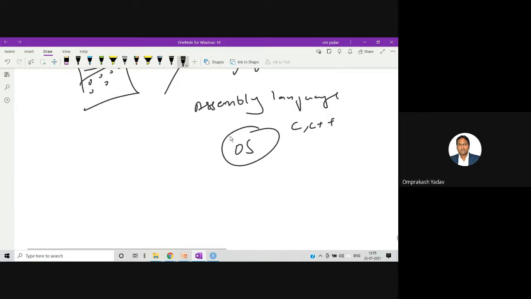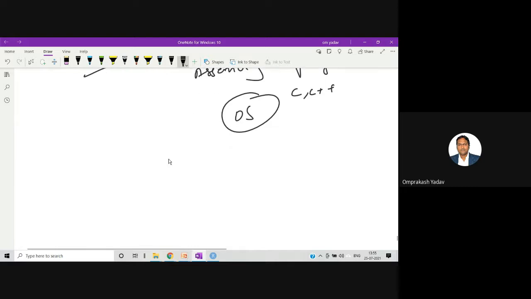Once people were operating the computer, they were facing certain problems. Nowadays, whenever we have a machine at home, we require a few tasks to be done regularly. Like we want to take printouts many times, so we want the printer to be connected and operated. At the same time, there are the devices you attach to your computer. For example, now I have attached my pen tab, with which I am writing. Then the printer, the camera, so a lot of devices you attach to your computer. Earlier, whenever you wanted to use anything, you had to write the code for that particular device.